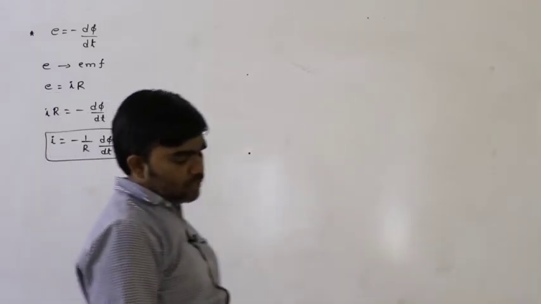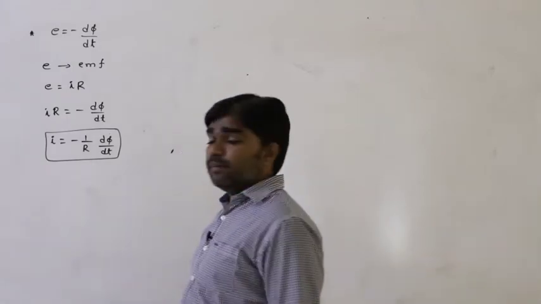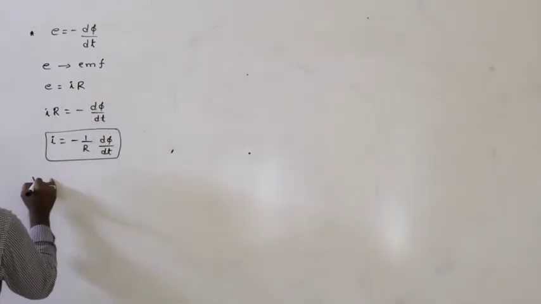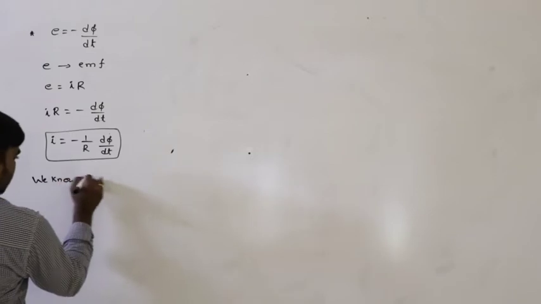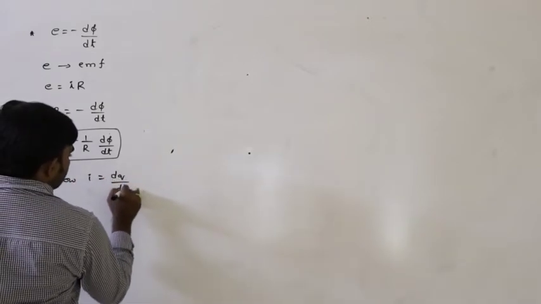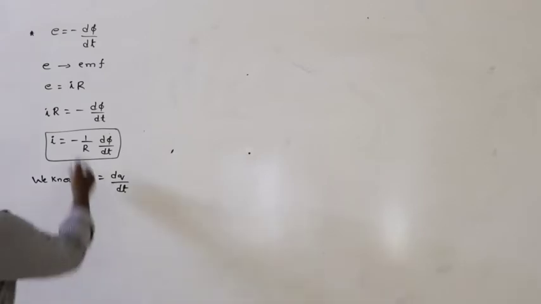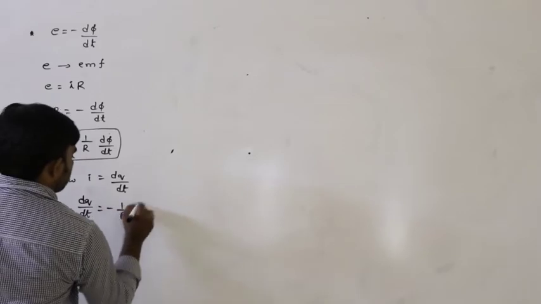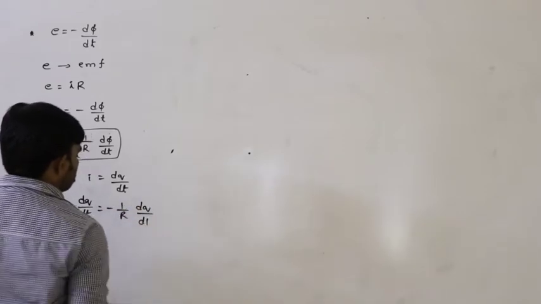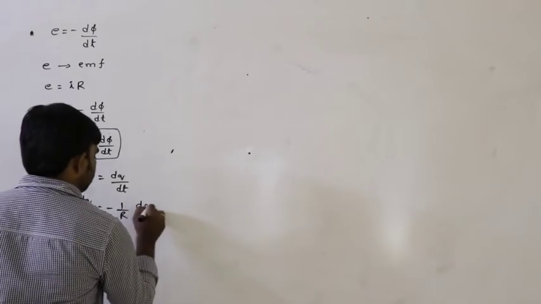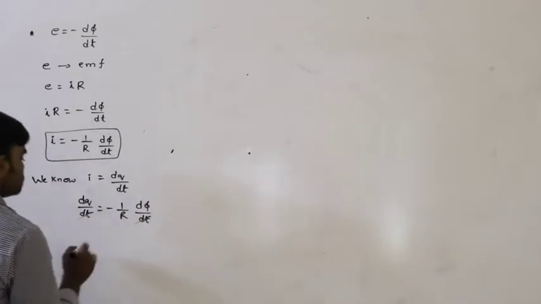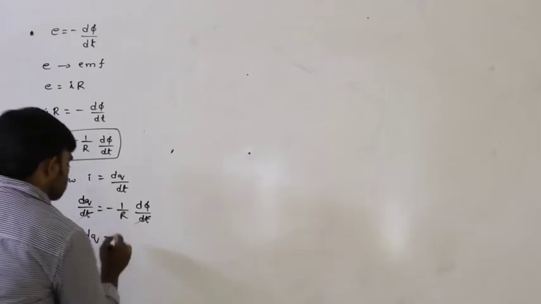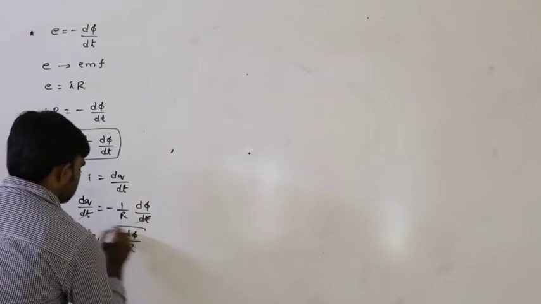But we also know I = dq/dt. So dq/dt = −(1/R) dφ/dt. The dt cancels, so dq = −dφ/R.